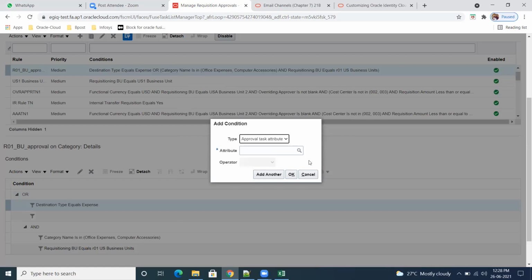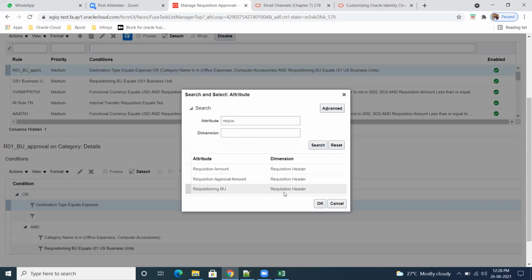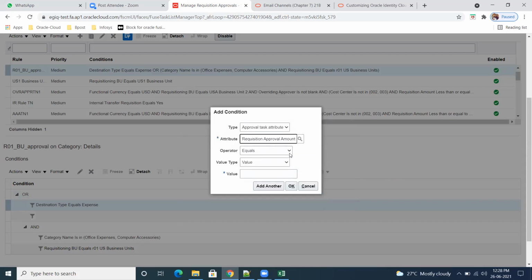Then here, the amount I want to check. Requisition approval amount is equal, does not equal. There are a lot of things. Equals, or greater than, equal, less than equal, greater than or equal to some $200, whatever USD.